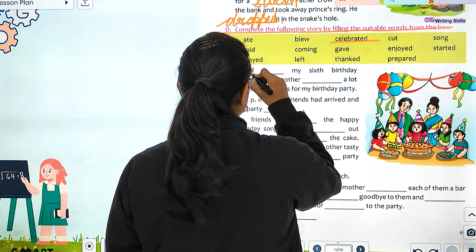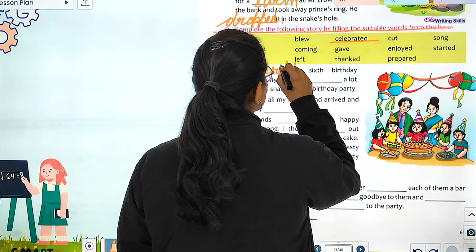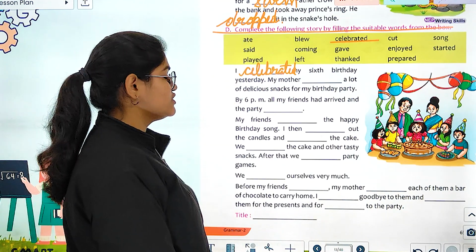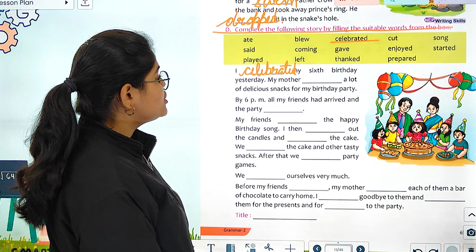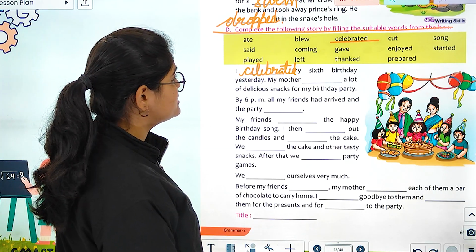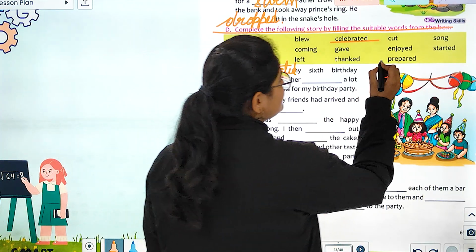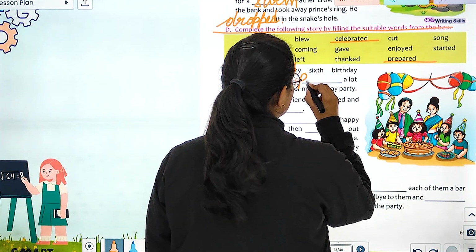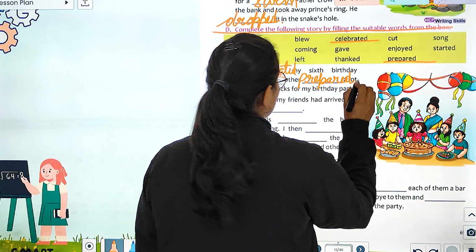So let's write celebrated. Celebrated my 6th birthday yesterday. My mother dashed a lot of delicious snacks for my birthday party. So, यहाँ पे हम लिख सकते हैं my mother prepared, right? Prepared a lot of snacks for my birthday party.